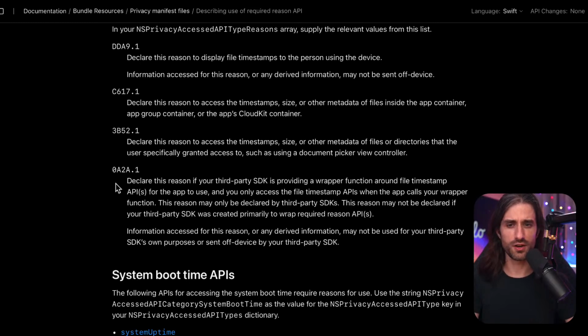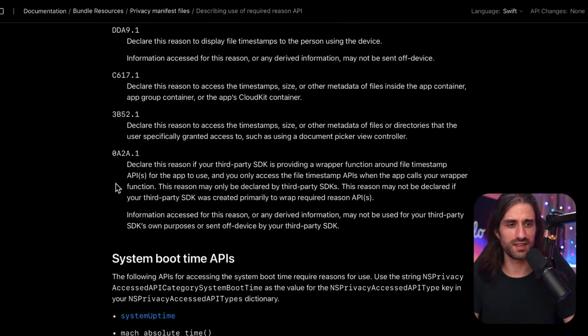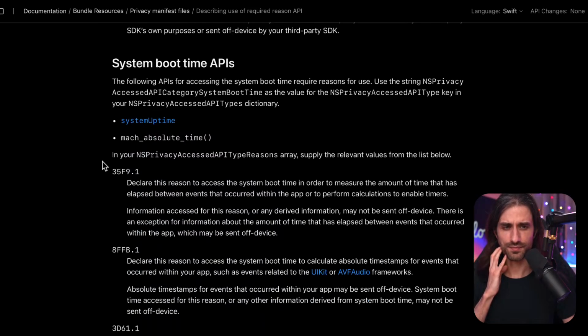And this one is interesting because it's if the SDK is actually implementing this API, but as a wrapper that the app can then call. So the SDK is not calling it itself, but it's providing a mechanism for the app to call it. So that's interesting. It might also be why they were saying that they added some additional reasons following feedback from developers, because I can imagine that this would not have been obvious to figure out on the first iteration.